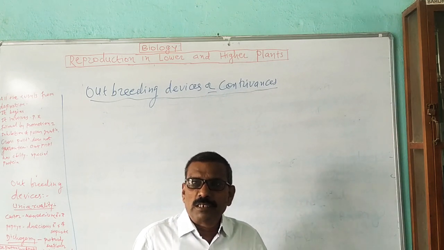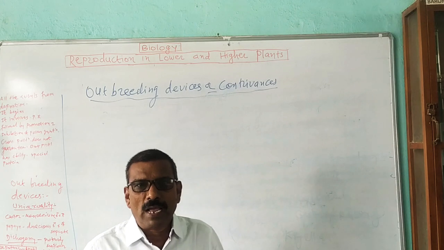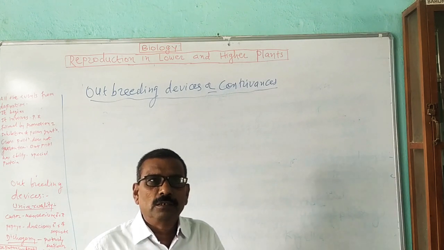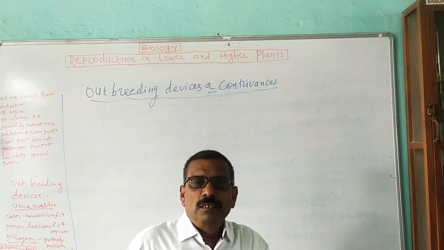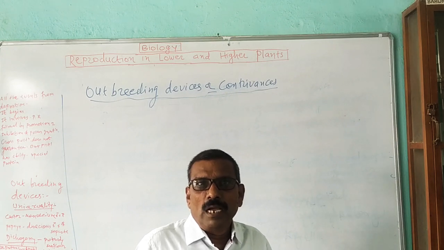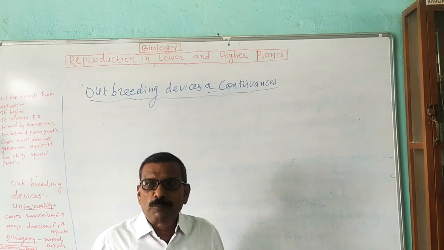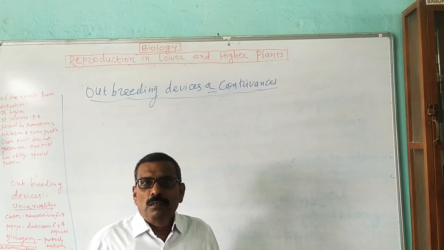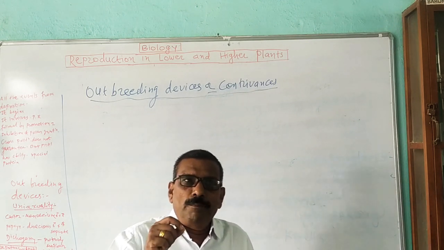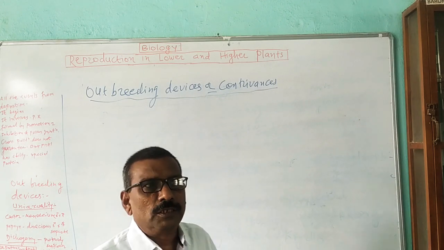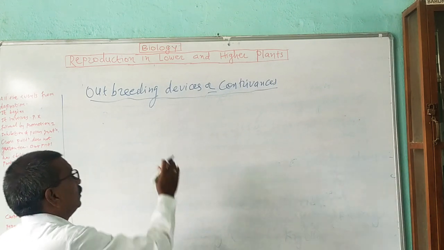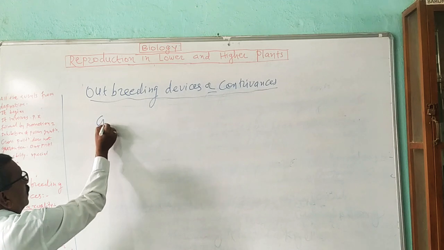Now, there are special mechanisms found in plants to discourage or avoid self-pollination and to promote cross-pollination. This promotion of cross-pollination is for genetic diversity.